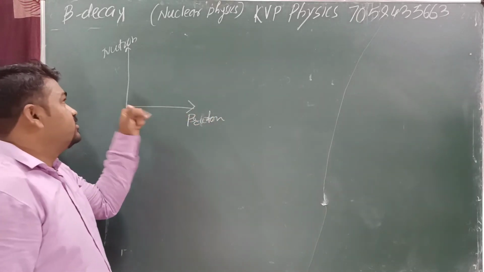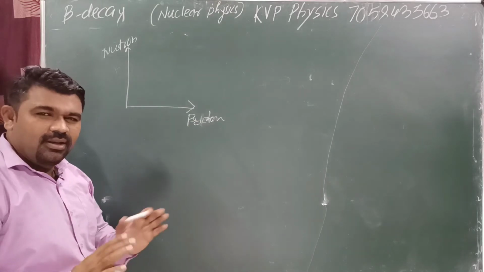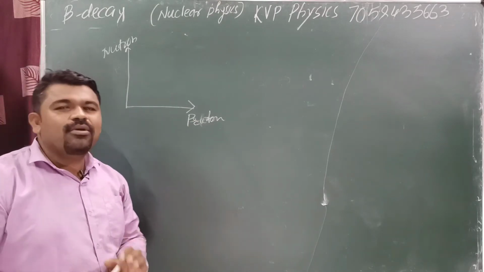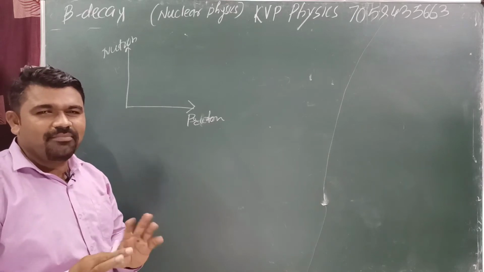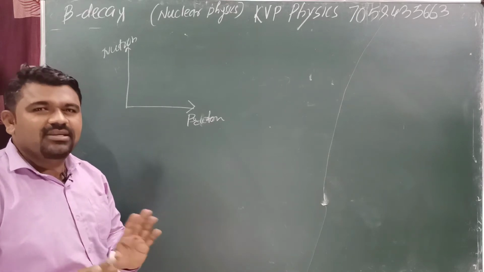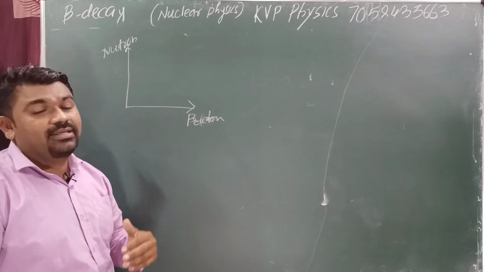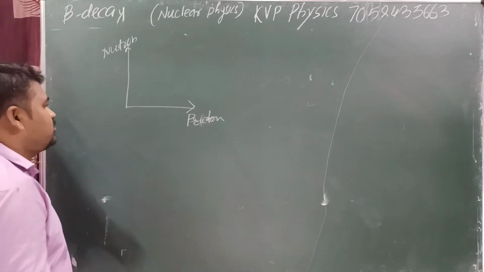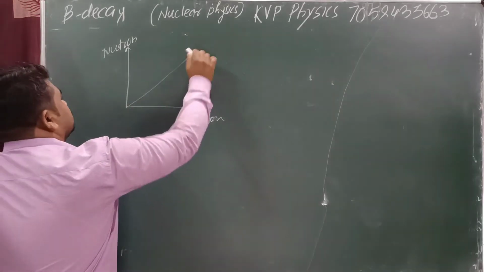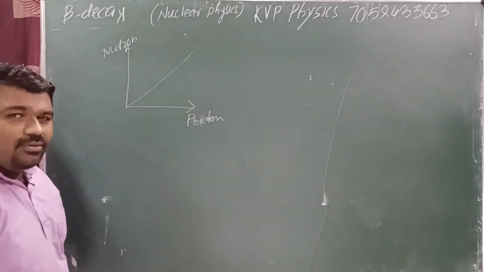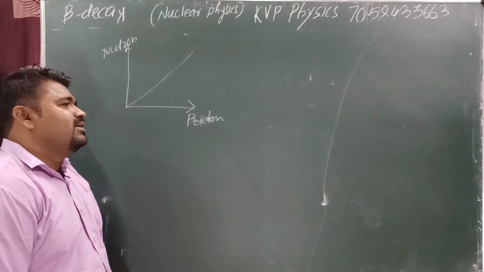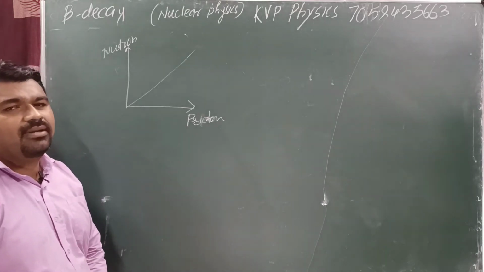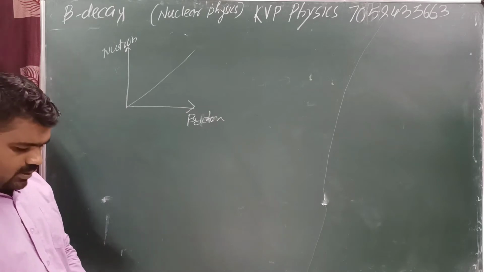Proton along the x direction, neutron along the y direction. Now we know that an atom is more stable when the number of protons and the number of neutrons are equal, means here repulsion or whatever the factor is a very small amount, yes or no? Means this atom is more stable. Suppose we consider this is a line where number of proton is equal to number of neutrons. Means on this line, whatever the elements are present, this one is a more stable one, yes or no?